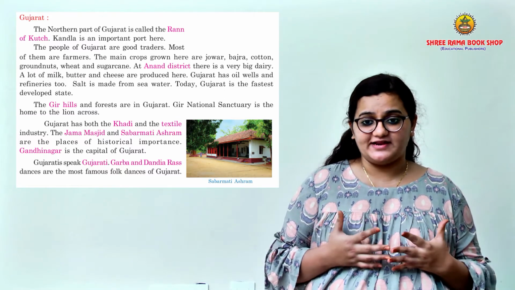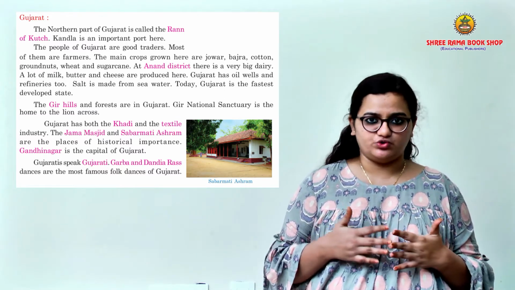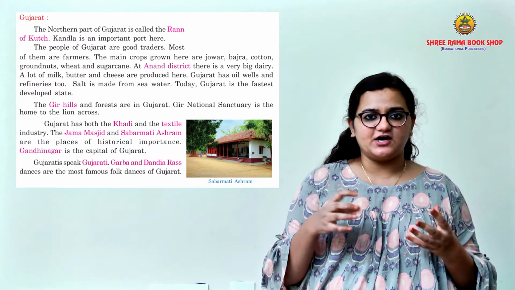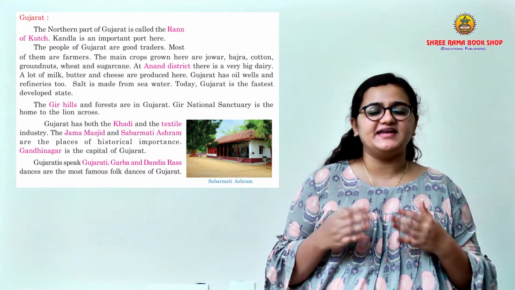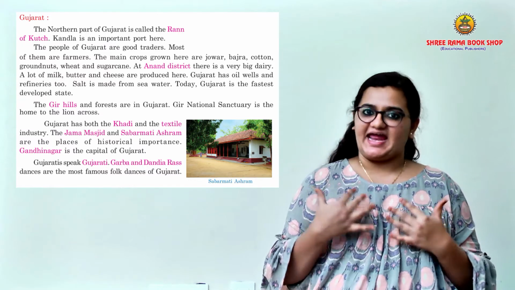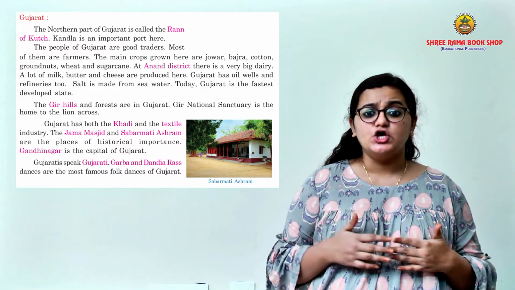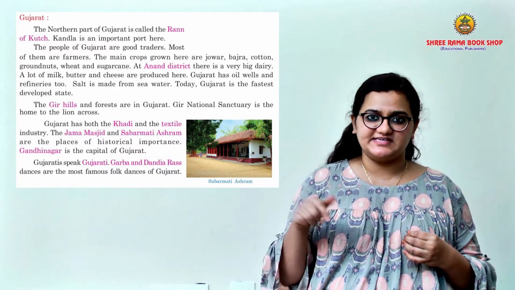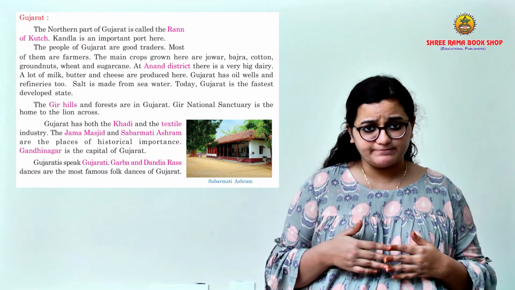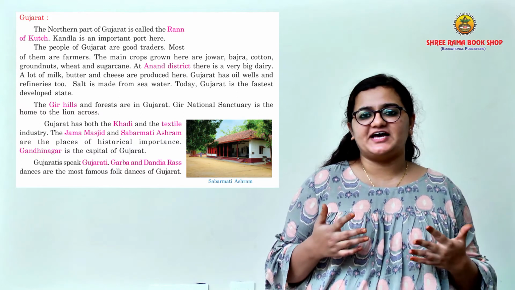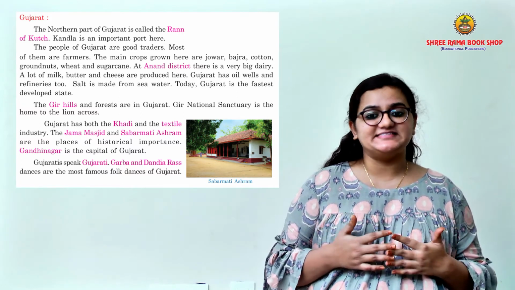Gujarat has oil wells and refineries too. Refineries means they take the oil which is raw in form and it is refined into something edible, the ones which we get in our home, right? The oil packets. Salt is also made from the seawater because it is present there. And today Gujarat is the fastest developing state.